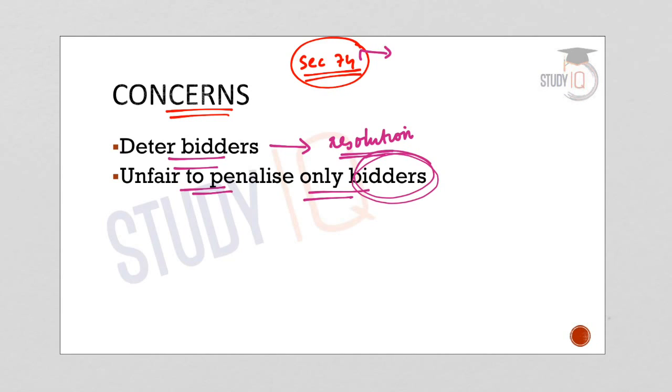And in the present case, we have seen that this is the first time section 74 of IBC is invoked by the lenders. So the decision the NCLT will take in this regard will be a precedent for future cases.